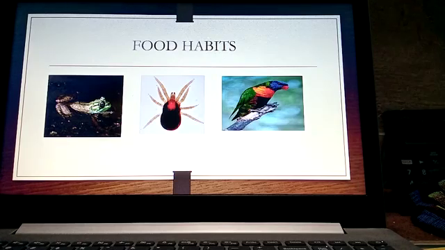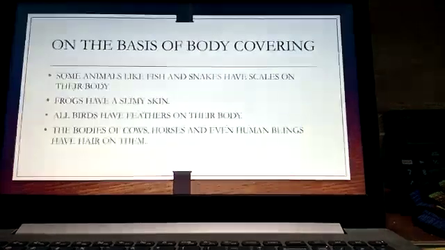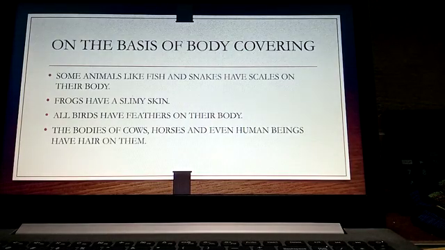The third one is a parrot, which is an example of a frugivore. So frog, insectivore, then head louse, that is a parasite. Then we have the parrot, which is a frugivore, and saprophytes, which depend on the decaying matter of other plants and animals. Coming to the next one, that is classifying the animals on the basis of their body covering.